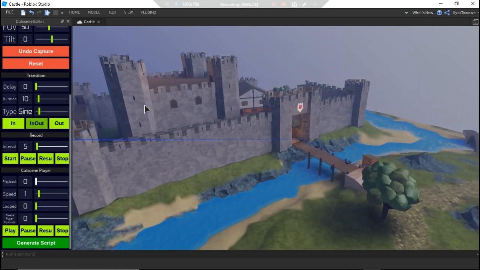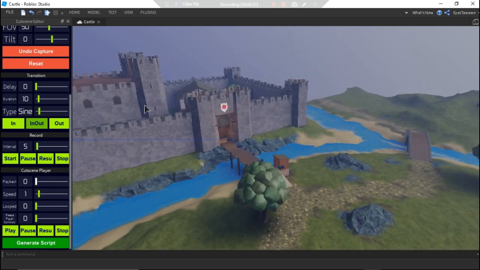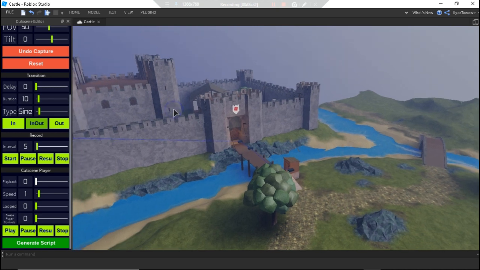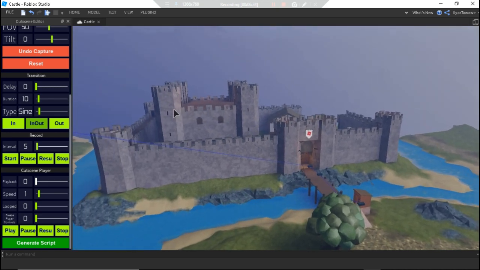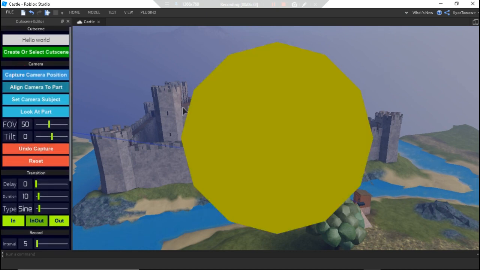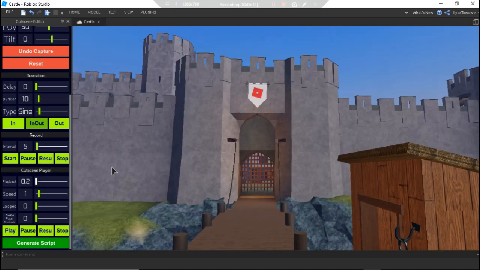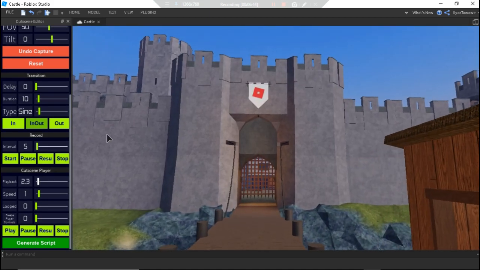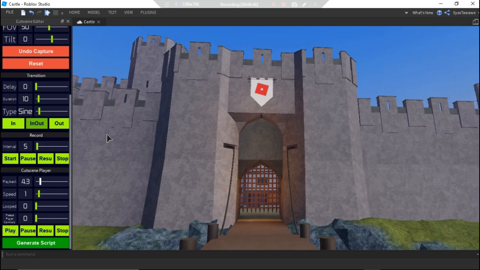And I'll move a little bit. Okay, and then I'll capture the camera position. Okay, let's try this up until now. Play, and as you see, here we go.